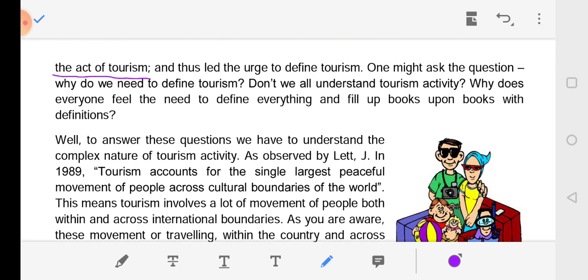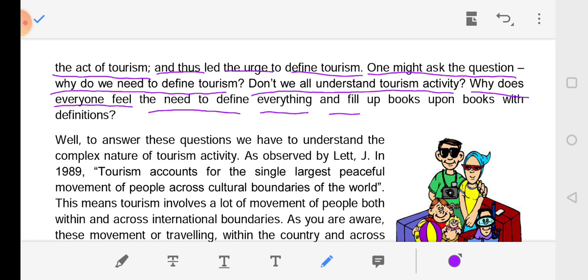The act of tourism thus led to the urge to define tourism. One might ask the question, why do we need to define tourism? Don't we all understand tourism activities? Why does everyone feel the need to define everything and fill up books upon books with definitions?